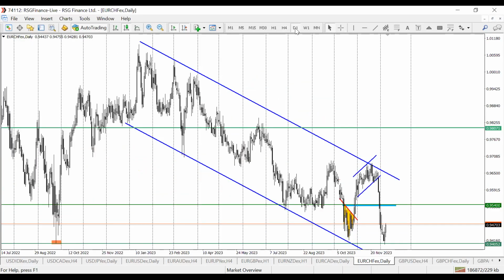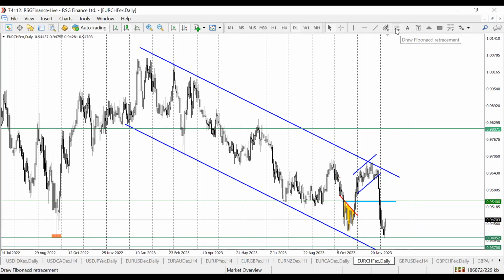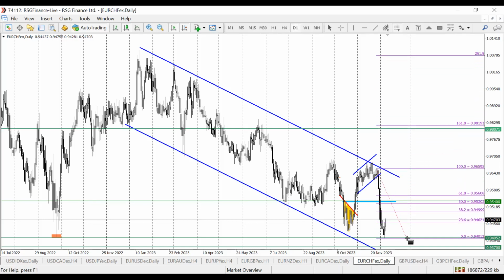But look at the bigger picture, what informs our decision to go looking for a short opportunity. Now the structure on the D1 is to the downside. So what we expect after this massive sell-off here is that price should give us some level of retracement. So if you pull up your Fibonacci retracement tool, let's take it from here down to this low.